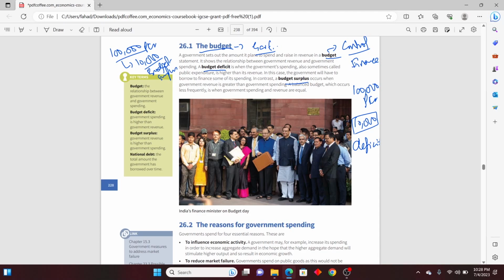Let's suppose you had a lot of money in your pocket, and you will not be able to control everything unless you make a budget and plan accordingly. You would have gone to a grocery or supermarket and observed that you plan something, you have a budget with yourself, and after fixing the budget you plan things accordingly and skip some of the items you see there. So I hope I have explained the word budget, budget deficit and budget surplus.